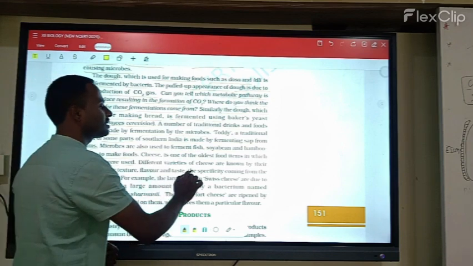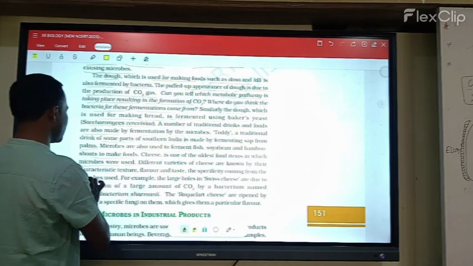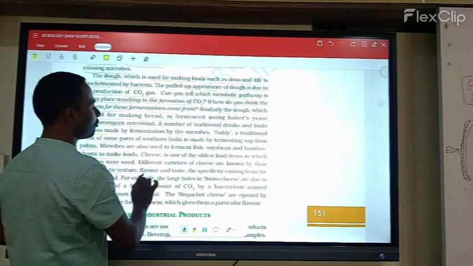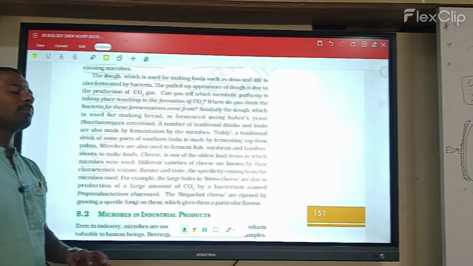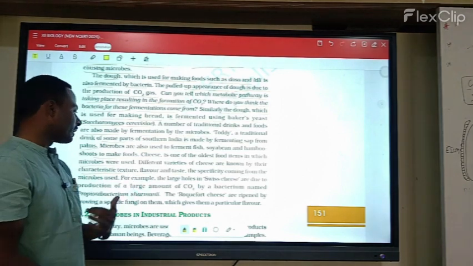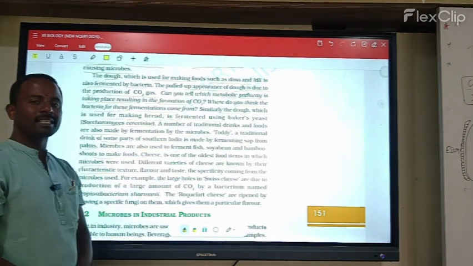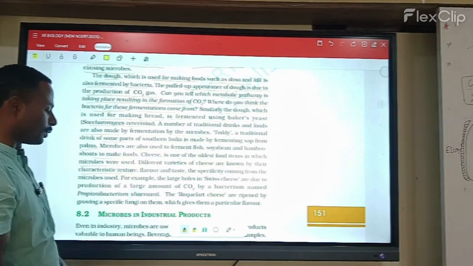Here, different varieties of cheese are known. They are characterized by texture, flavor, and taste. So, cheese we use for different purposes, like texture, flavor, and taste.